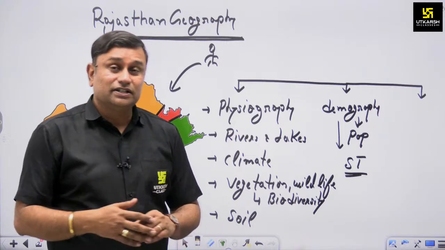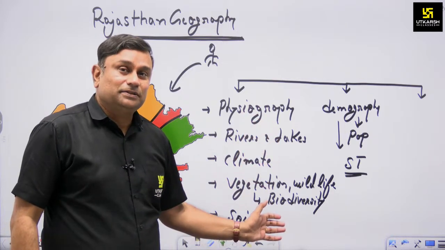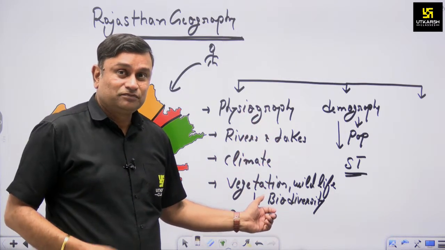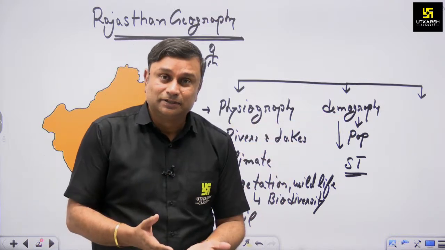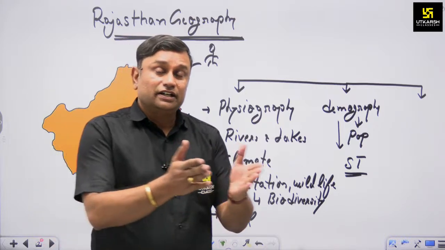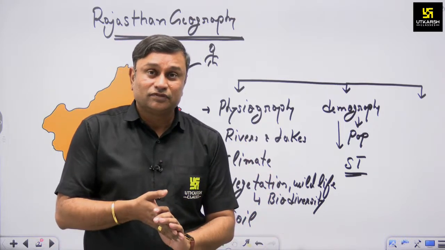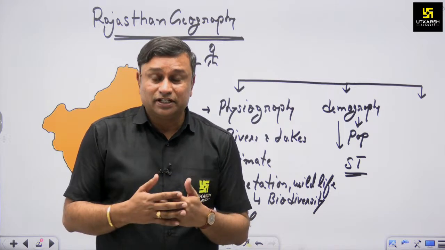The next aspect in our syllabus says that after knowing the physical aspect, the naturally endowed section, we also have to study the persons living in the state. They are male, female, living in rural areas and urban centers. What is the sex ratio? What is the literacy ratio?